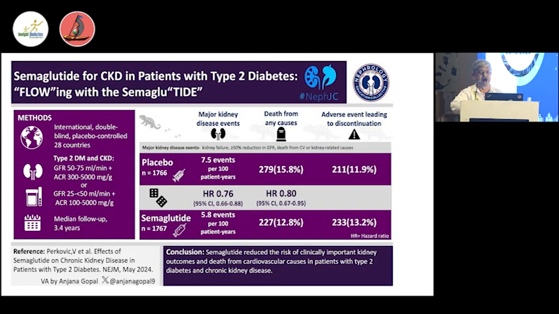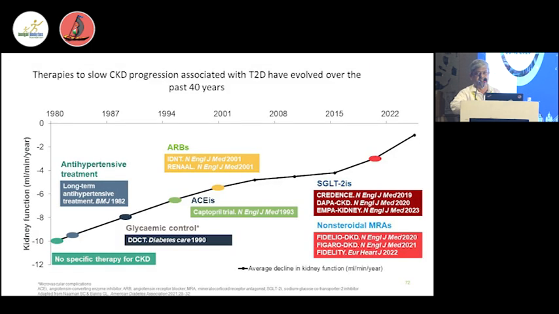The scenario has changed with the FLOW trial, which showed that this GLP-1 analog, when we use it alone, is definitely beneficial in terms of renal protection. Protein reduction is okay, and at the same time, GFR reduction is also slowed. One beneficial thing about these drugs is the systemic effect, which other drugs don't have much. At the same time, it can be used at the end stage of GFR. You cannot use a RAS blockade in a very low GFR patient to get a renal benefit, but you can use a GLP-1 analog with a very low GFR without much dose modification.